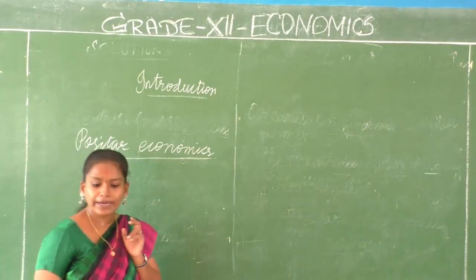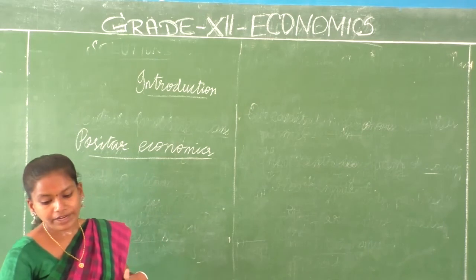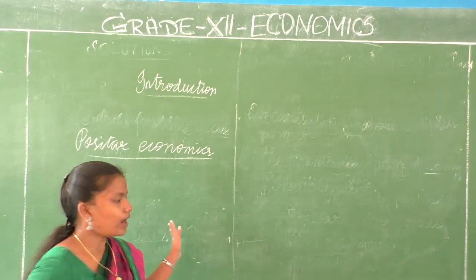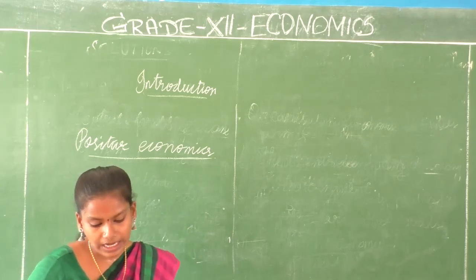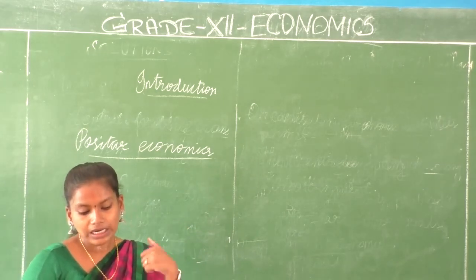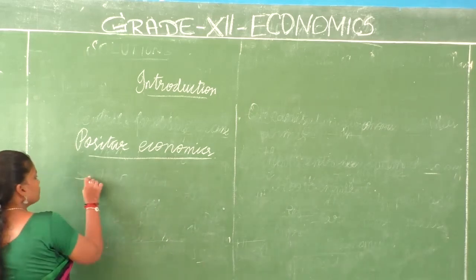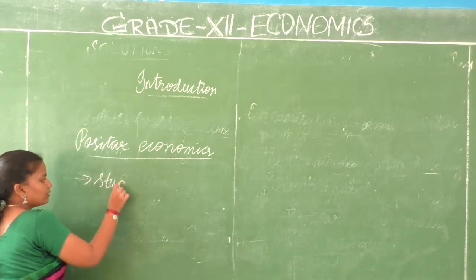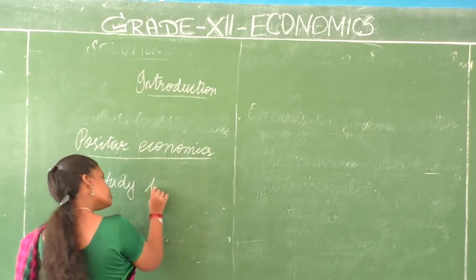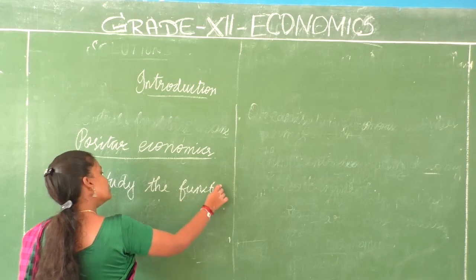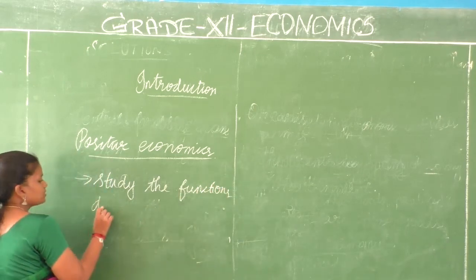Now, what do we do in positive economic analysis? We have to analyze, right? How do we analyze here, or what do we analyze here? We will study how the different mechanisms work, how they function.